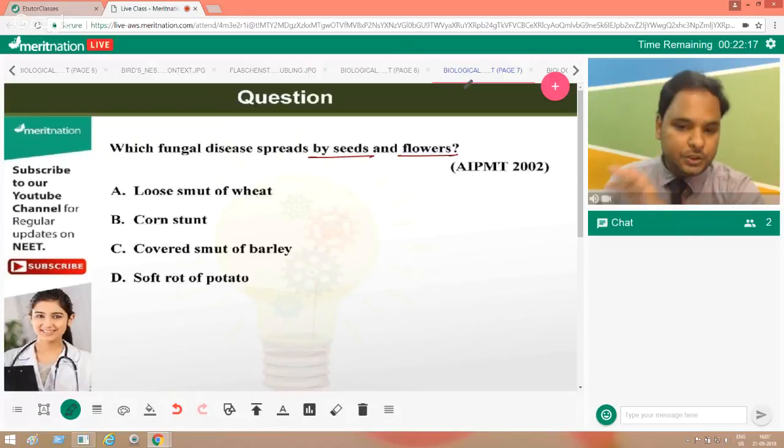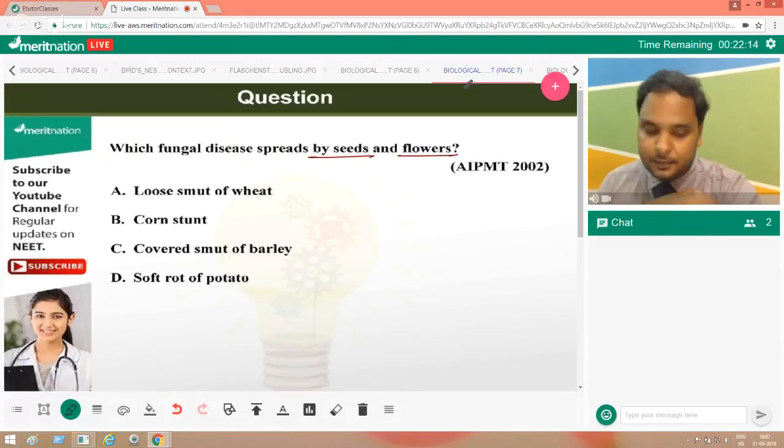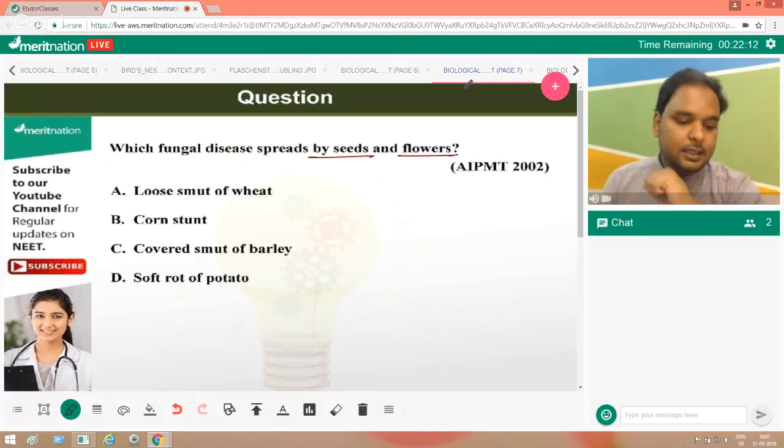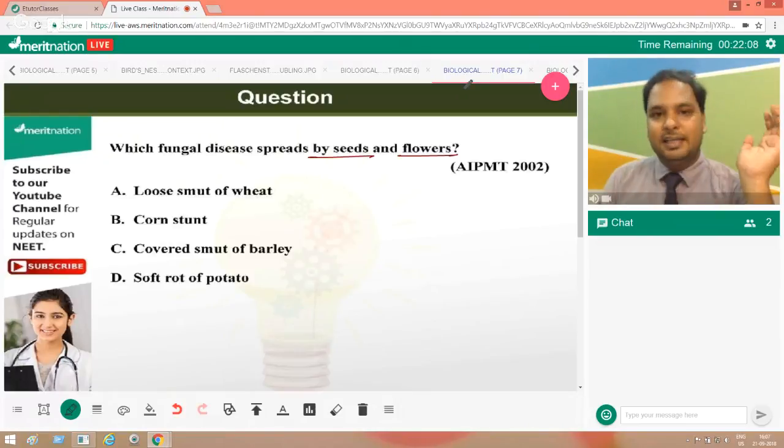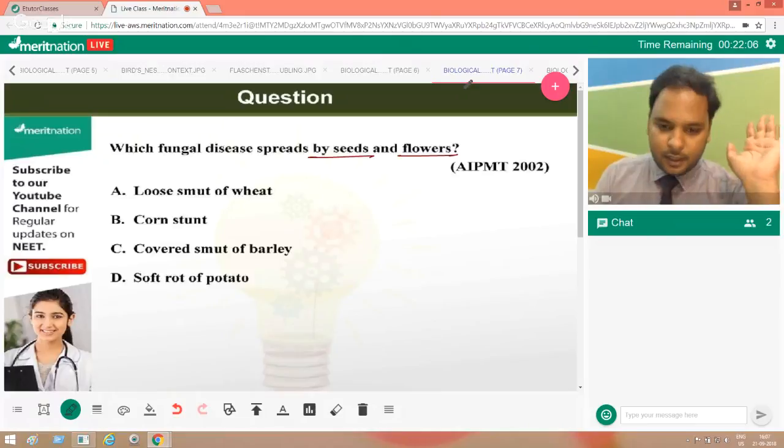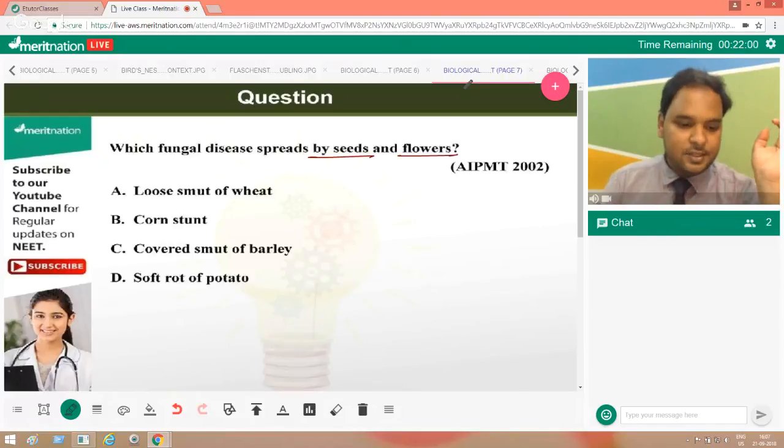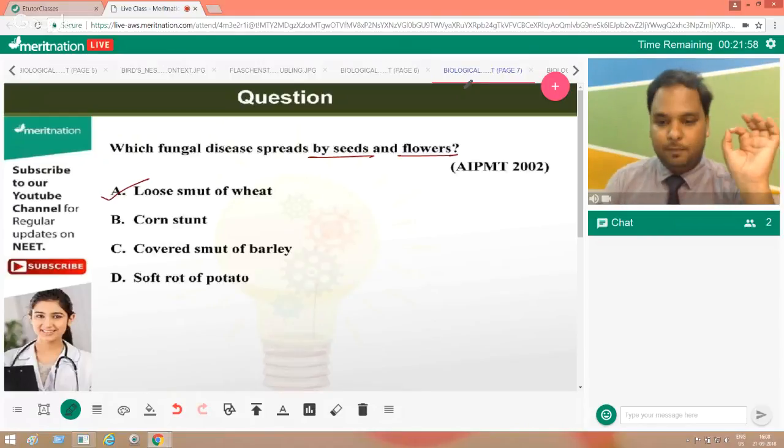Which of these? Loose smut of wheat, covered smut of barley, and soft rot of potato. These are all basically fungal diseases, everyone. But the very first one is loose smut of wheat.